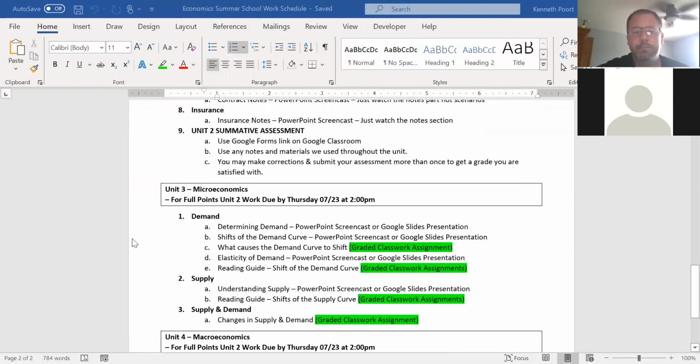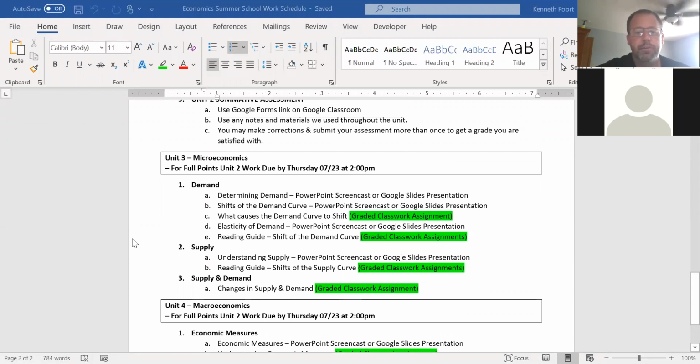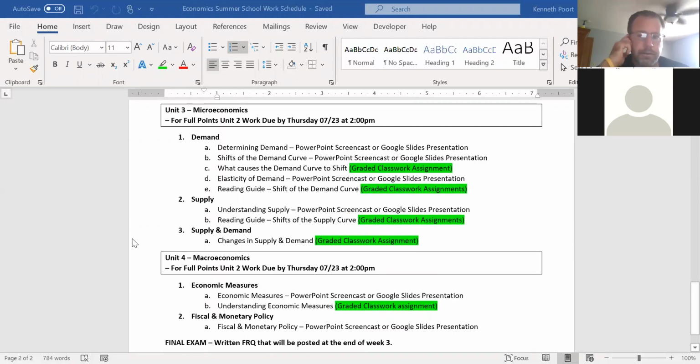As far as the final exam goes tomorrow, I will post it at 8 a.m. You'll have till 11 a.m. to finish it. I was trying to make it more open-ended for response questions, but with that, I wanted you to be able to draw supply and demand curves, and without knowing for sure if all students are going to have access to a computer to draw on their screen and then submit it, I am just going to make it a 30 question multiple choice final exam, okay?